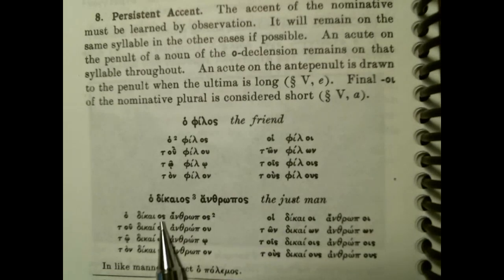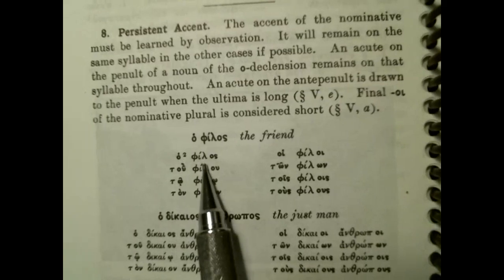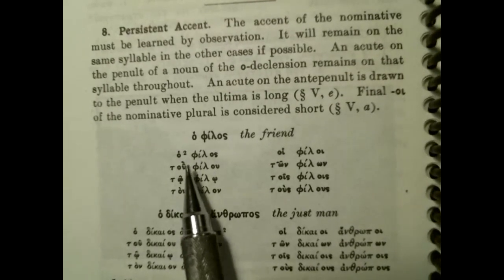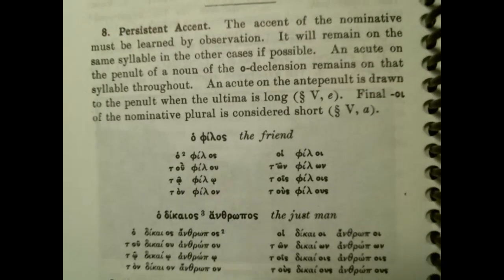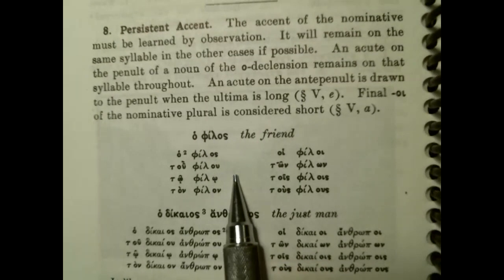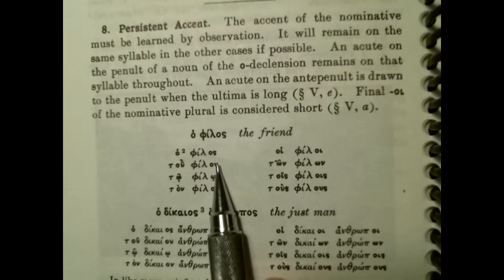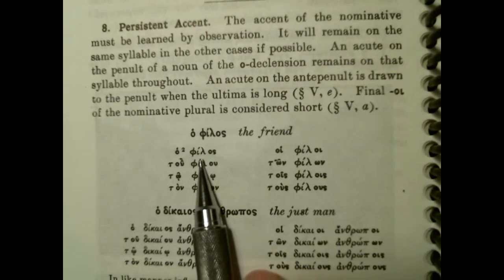So go through these here and read them to yourself with the definite article. So ho philos, tou philou, and think about the ending on that inflection, how it's going from short to long, and how that affects the accent.